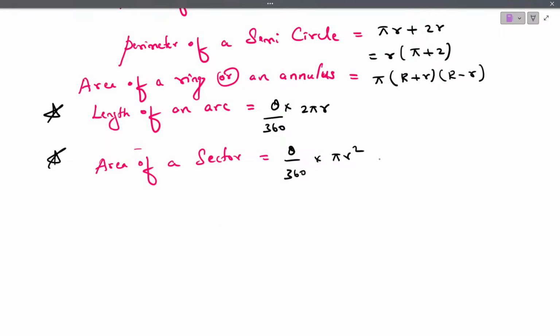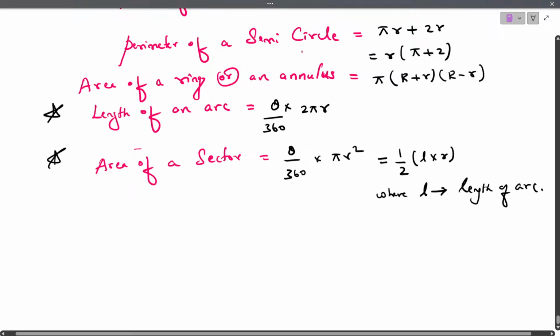And sometimes we can also write this formula as 1 by 2 into L into R, where L is nothing but the length of the arc. Sometimes they will give you the radius and the length of the arc, and they will ask you to find the area of a sector. Then you can use the formula 1 by 2 into L into R.